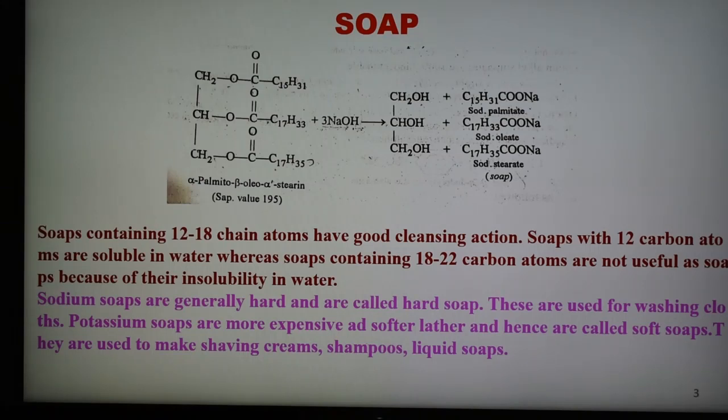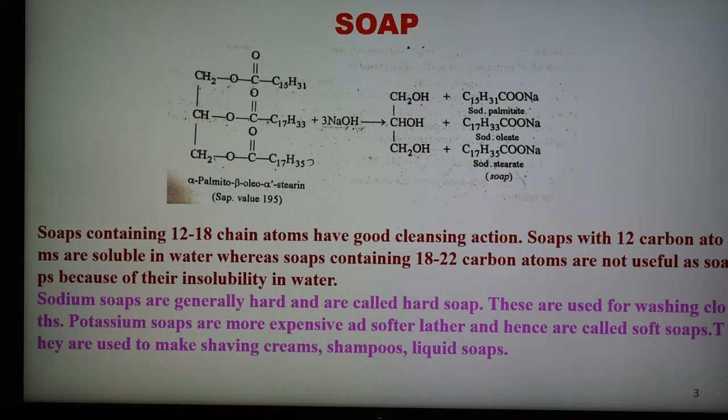The fats and oils commonly used for soap manufacture are lard, olive oil, linseed oil, mahua oil, coconut oil, and palm oil. Soap contains a chain of 12 to 18 carbon atoms and has good cleaning action. Soaps with 12 carbon atoms are comparatively soluble in water, whereas soaps containing 18 to 22 carbon atoms are not useful as soap because of their insolubility in water.